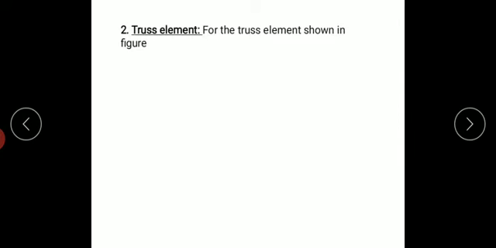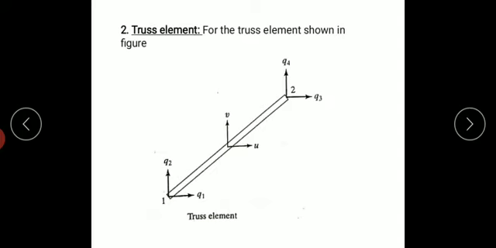So now we shall derive the consistent mass matrix for the truss element. As you know, in the truss element each node has 2 degrees of freedom: q1, q2, q3 and q4. So we know q is equal to what? The global displacement vector is q1, q2, q3, q4. In the same way for the shape function, for each node I have 2 shape functions. So I have in total N1 0, N2 0, 0 N1, 0 N2.